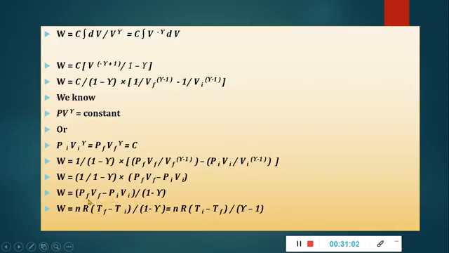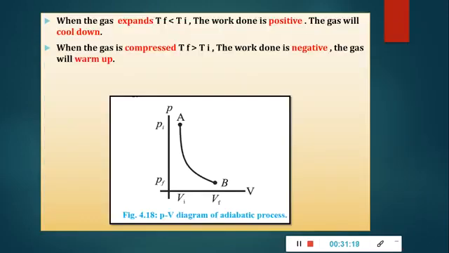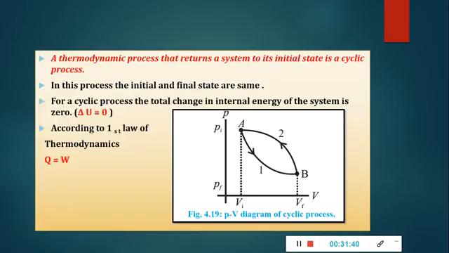So nR. In place of Pf, nRT, we will substitute Tf, Ti. nR is common, 1 upon gamma. So nR (Ti minus Tf) upon (gamma minus 1). This is the expression for work done. So when the gas expands, Tf is less than Ti and the work done is positive, so the gas cools down. And when the gas is compressed, Tf is greater than Ti, the work done is negative and the gas warms up.